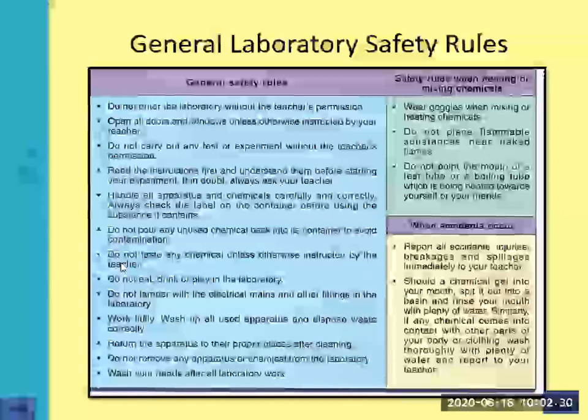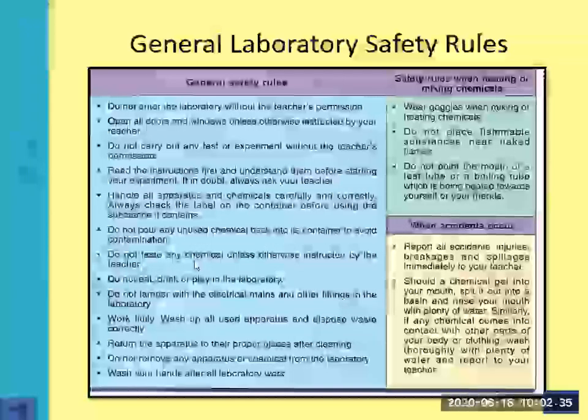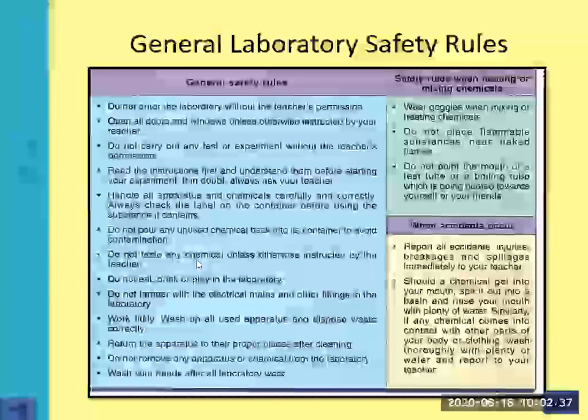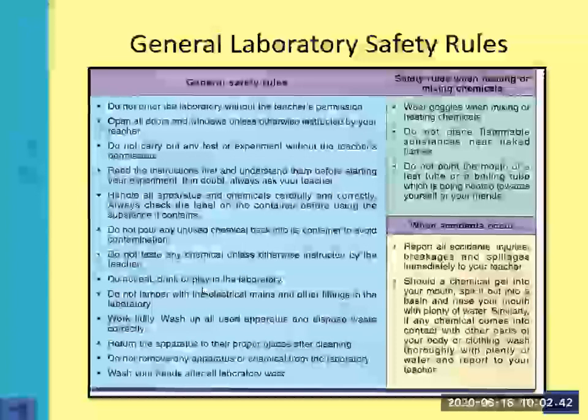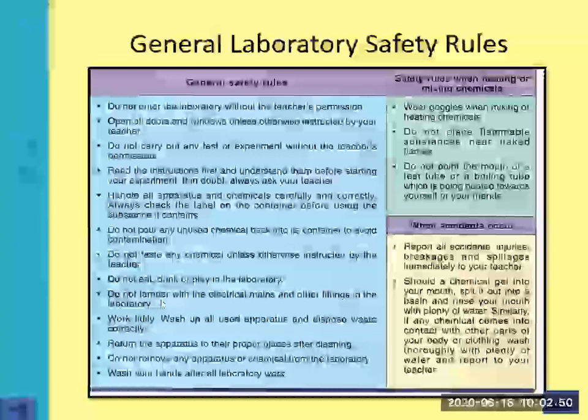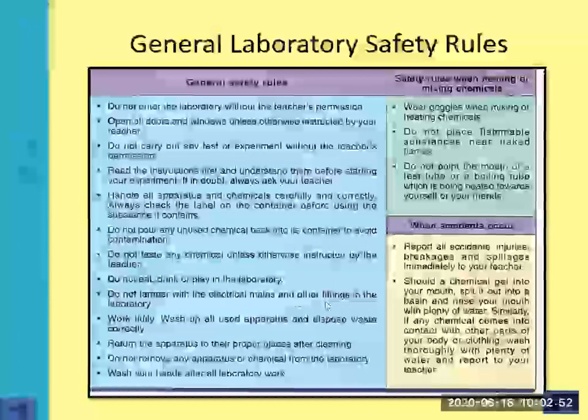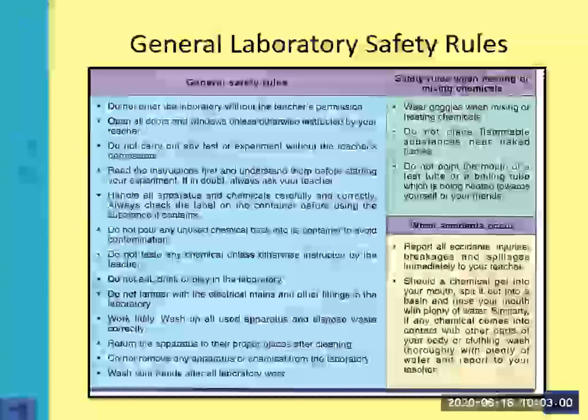Okay, next is, do not taste any chemical unless otherwise instructed by the teacher. Means don't taste any chemical unless your teacher asks you to do so. Do not eat, drink or play in the laboratory. It's not your playground, it's a laboratory. Do not tamper with the electrical means and other fittings in the laboratory. Means there are electrical switches or points, do not try to touch them, because it can hurt you.